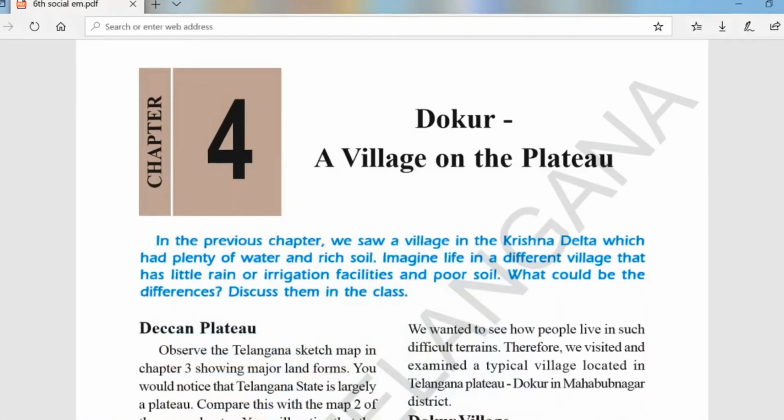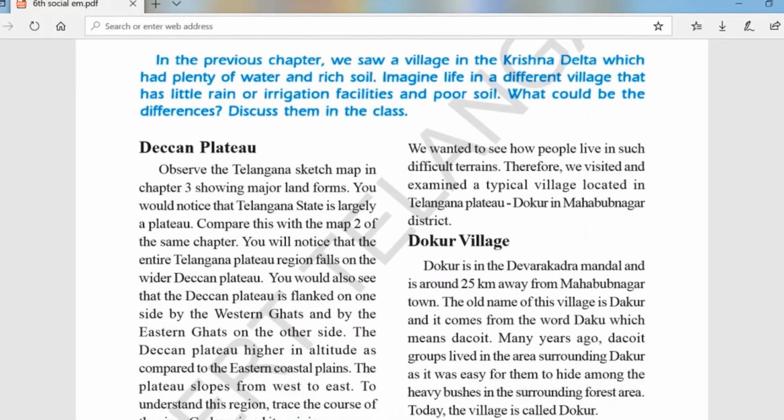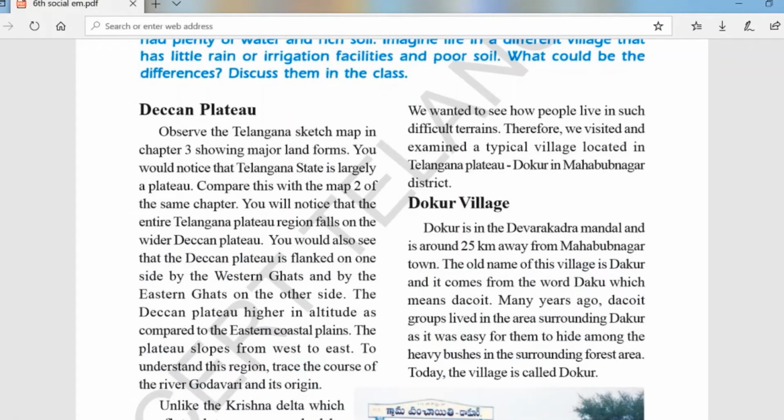Now the Deccan Plateau is flanked on one side by the Western Ghats and on the other by the Eastern Ghats. We have seen in the map. The Deccan Plateau is higher in altitude. This region is rocky with a thin layer of soil. So let's see the location of this Dokur village. It is located in Telangana, in Mehboob district, in Devarakadra Mandal, which is 25 kilometers from Mehboob.